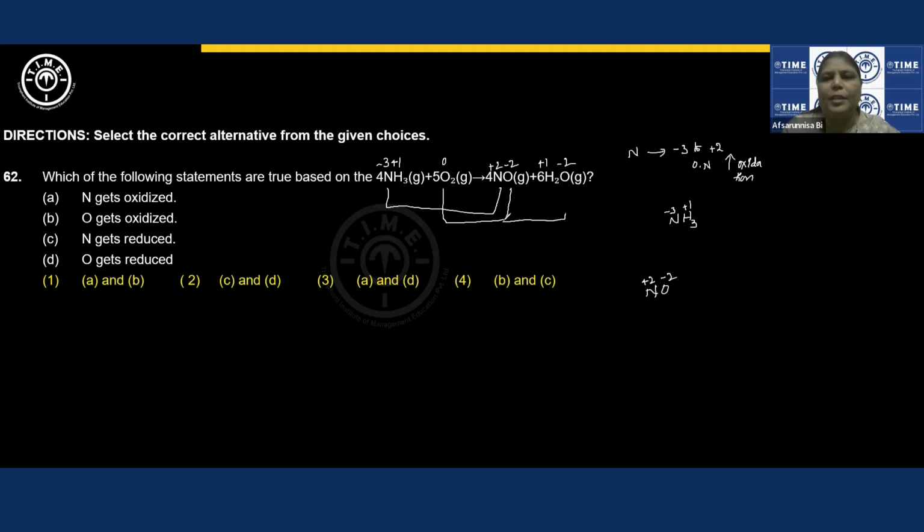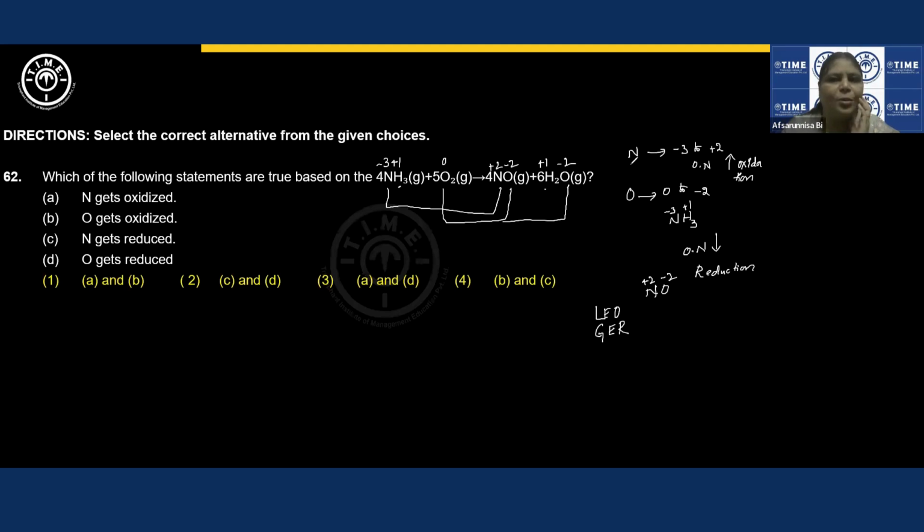Coming to hydrogen, +1 here, +1 here, there is no change in oxidation state. So the oxidation number of oxygen is decreasing. Decrease in oxidation number is reduction, because it happens when it gains electrons. Gaining of electrons is reduction. Losing of electrons is oxidation.